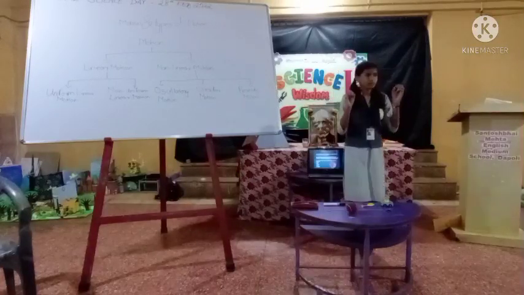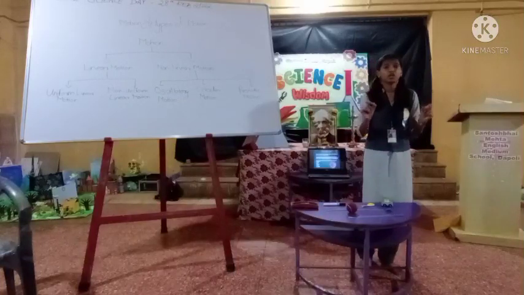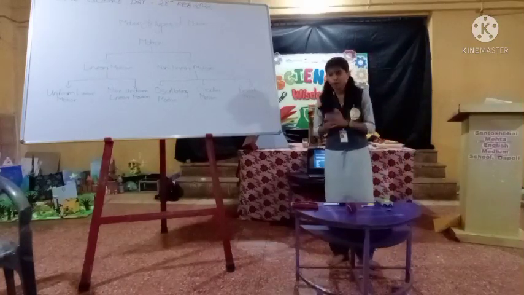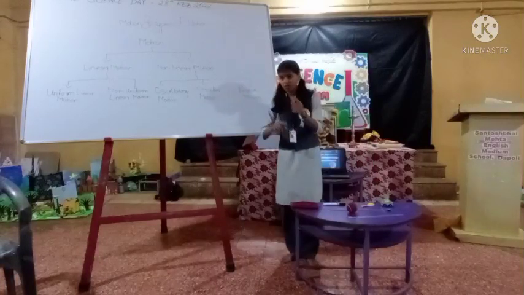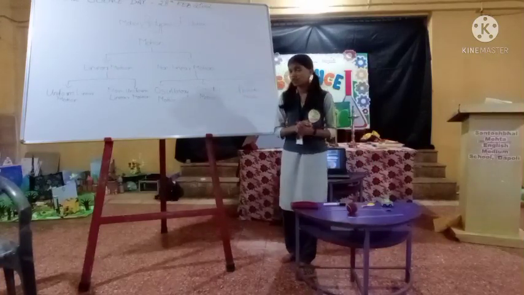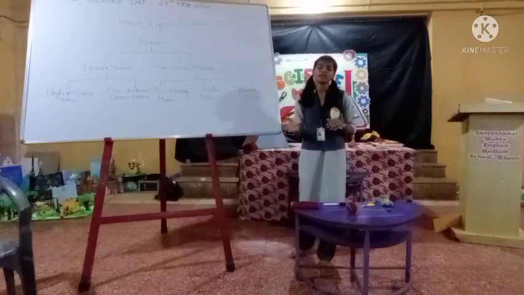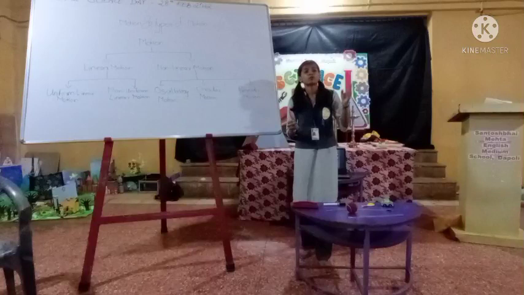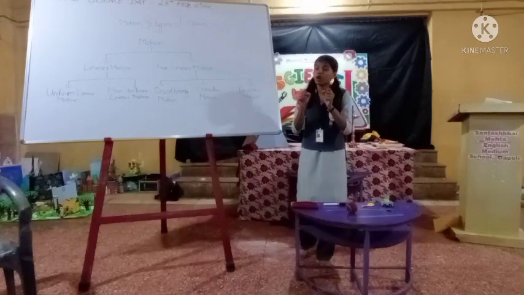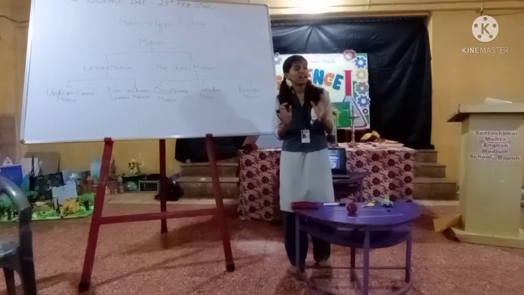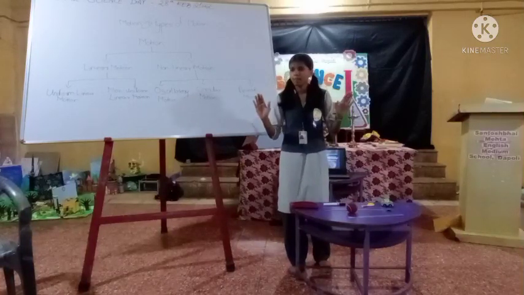Please note down in your mind, any object can undergo more than one type of motion. In circular motion, I have taken one example, the clock. Hands of the clock move in a circular manner. And in periodic motion, I have taken 60 minutes for completing 1 hour. So you will say I have taken the clock in circular motion and also in periodic motion. So any object can undergo more than one type of motion. All of you understood? Yes.